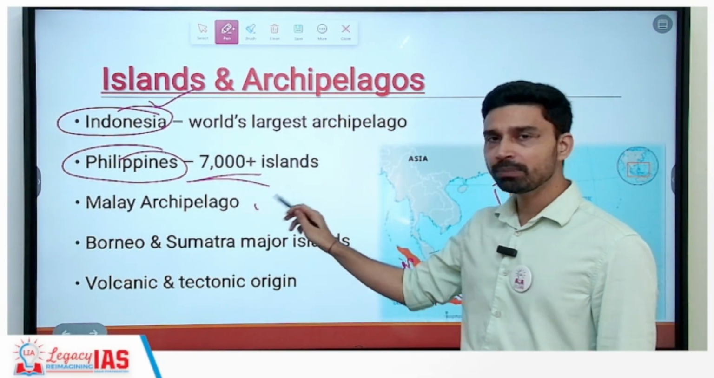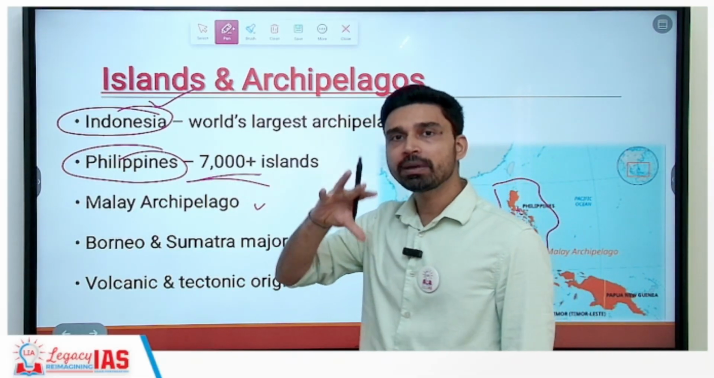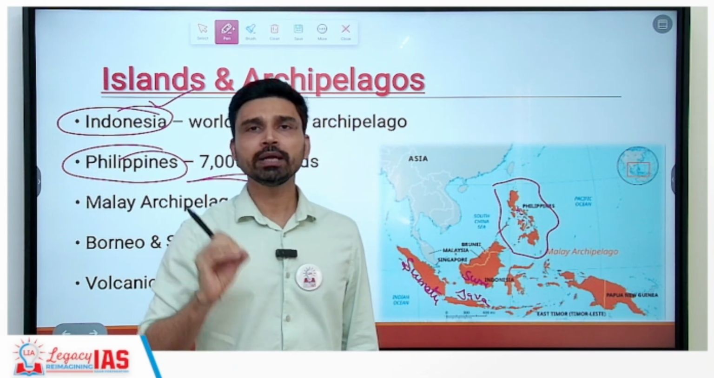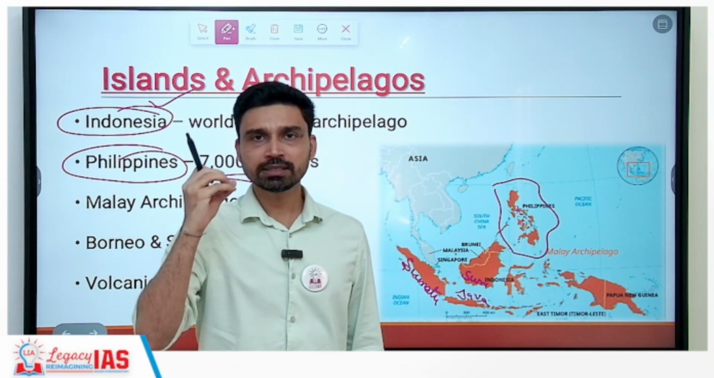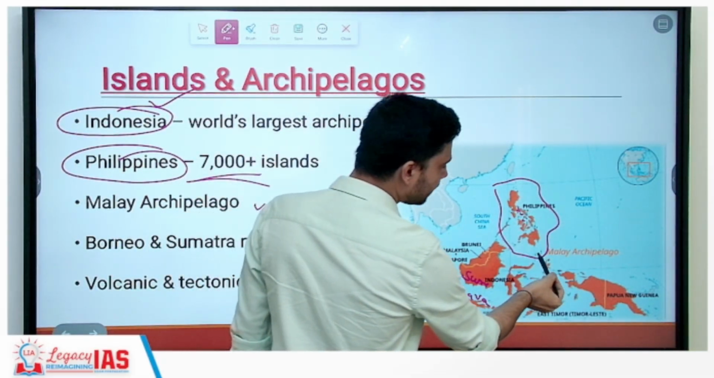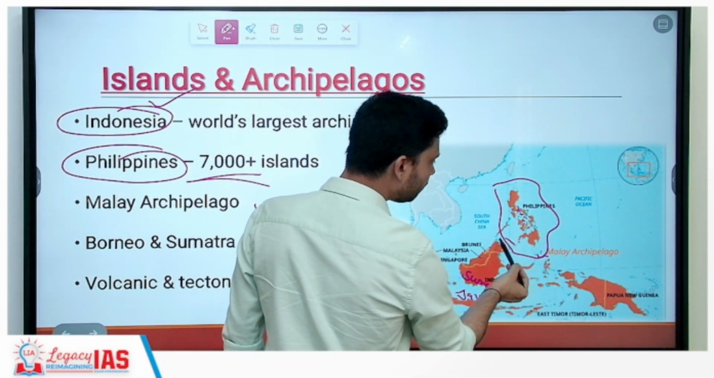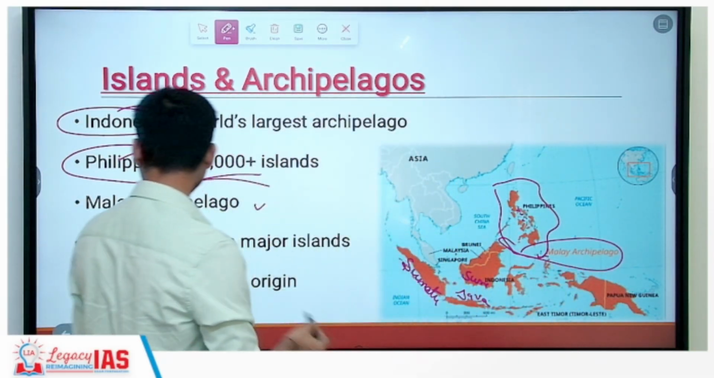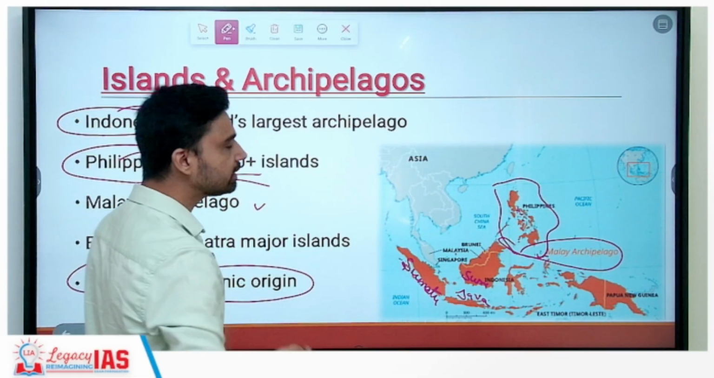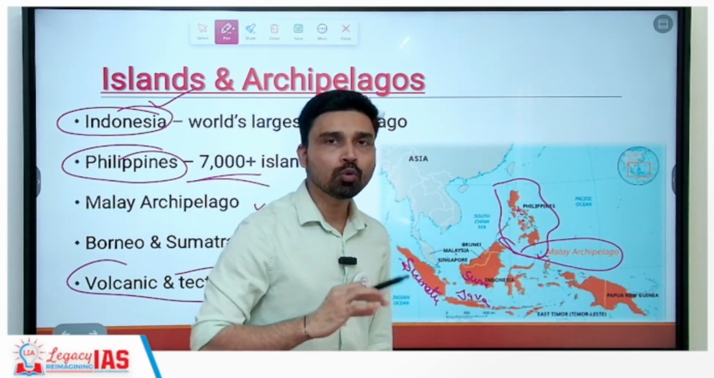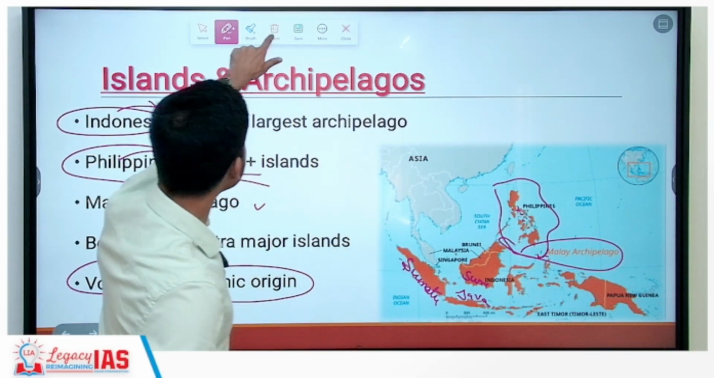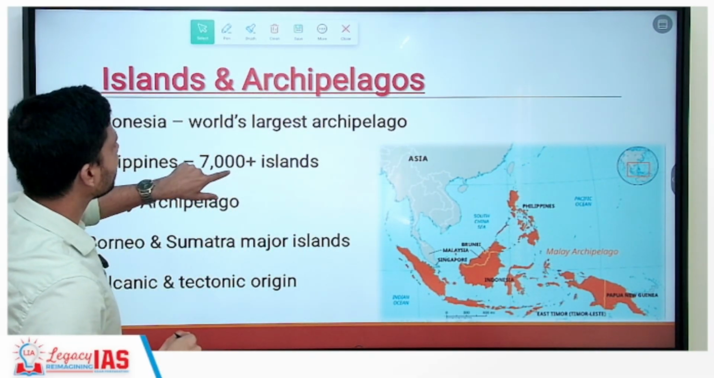Then the Malay Archipelago. We have just discussed the Malay Peninsula. The Malay Peninsula is the part of the extended landmass that today consists of countries such as Singapore and Malaysia. Similarly, the part of the island belonging to the Philippines is referred to as the Malay Archipelago. Borneo, Sumatra we already have discussed, and all these islands are the result of either OO convergence or OC convergence, and that's why they are tectonic in origin or, most of them, as we know, volcanic in origin.